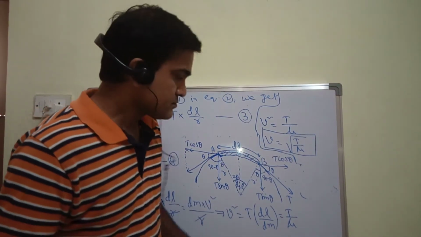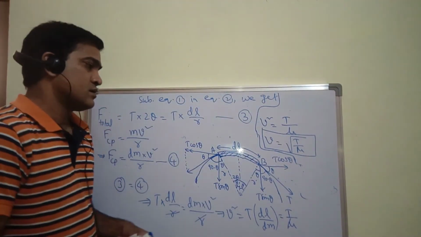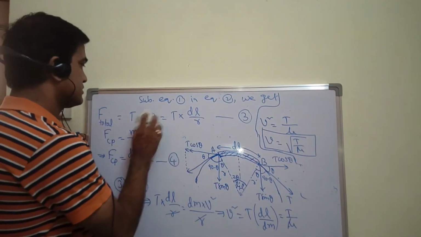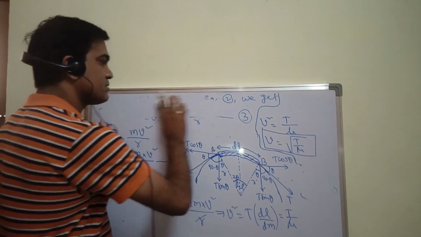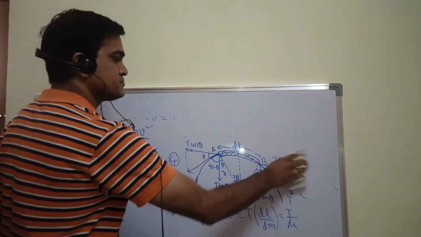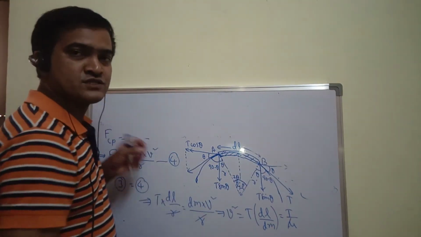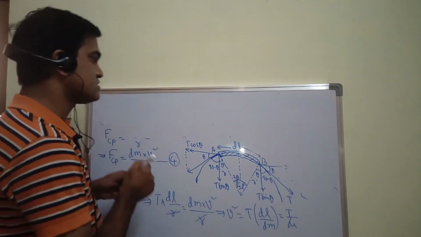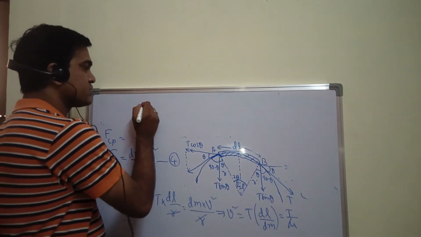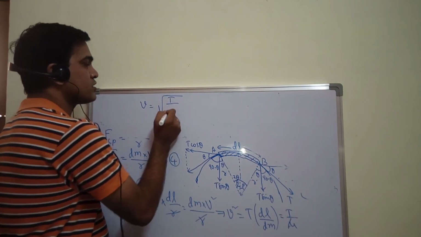Let me show you one more thing here. Now let me write mu as mass per unit length. So I got v is equal to root over T upon mu.